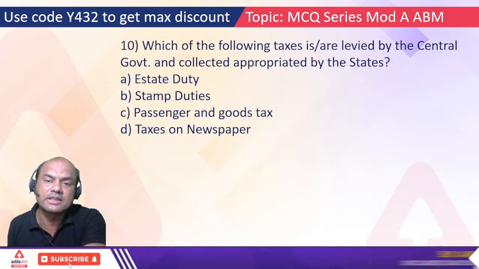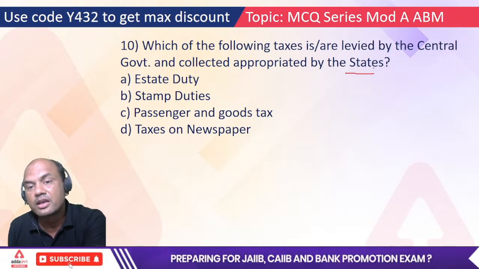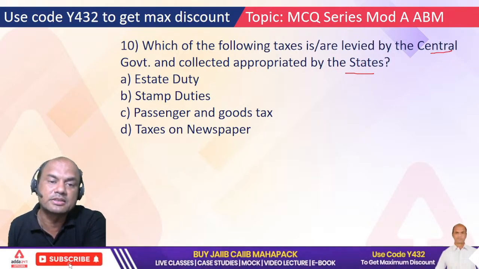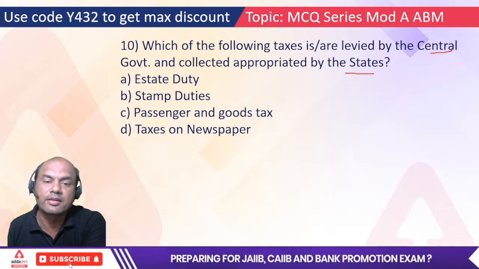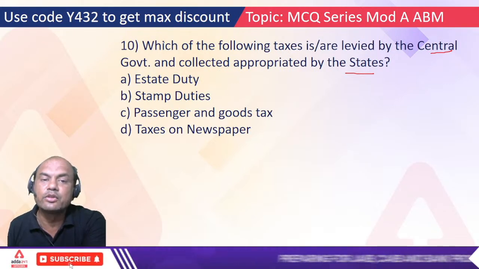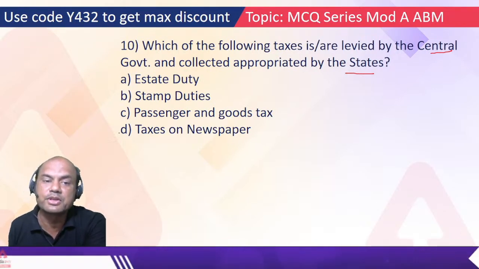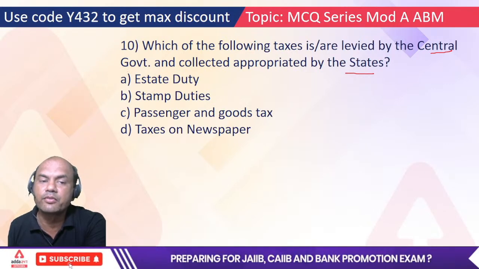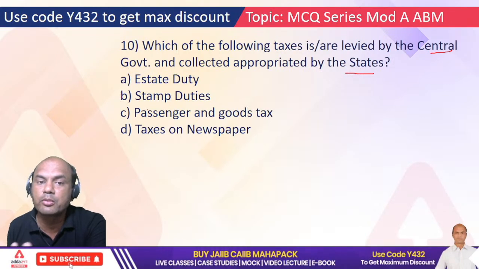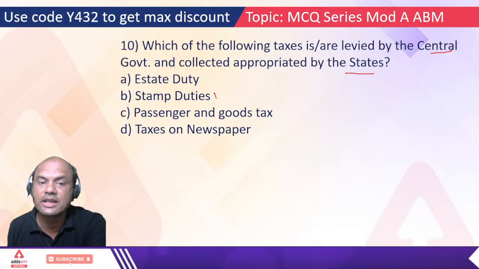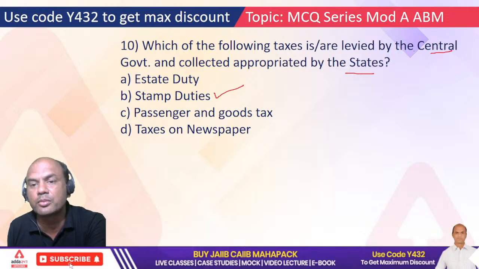Which of the following taxes is or are levied by the central government and collected by the states? Now this is different. Levied by the central, collected by the states. Estate duty, stamp duty, passenger and goods tax, tax on newspaper. This tax, I'll tell you, you pay every time whenever you buy a property. Now you can answer A, B, C or D. Which one? Which is the tax which you pay on property? Means whenever you buy a property, you buy what? You buy stamp paper. So that is stamp duties. Okay. Stamp duty is a tax which is levied by central government but collected by states.